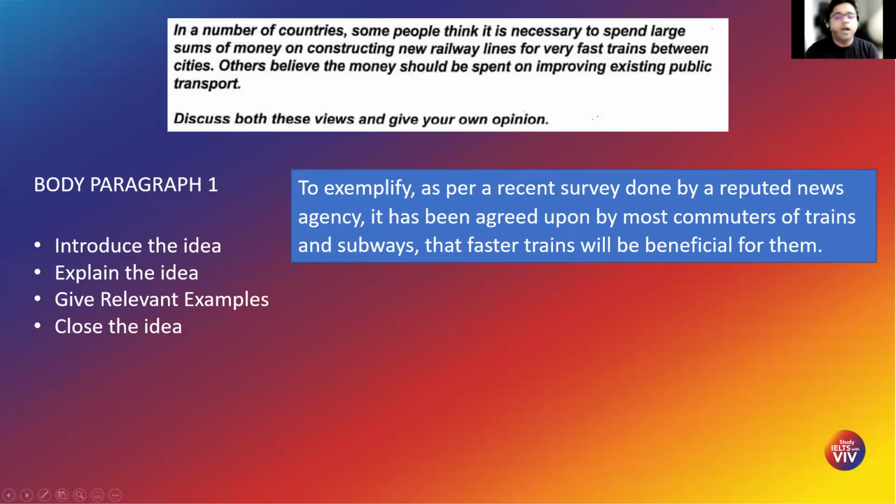All right. For examples, you can use surveys. You can use something that's happening in your country. Try to pull something from your surroundings, because it makes the example easier for you to frame and it sounds more natural.